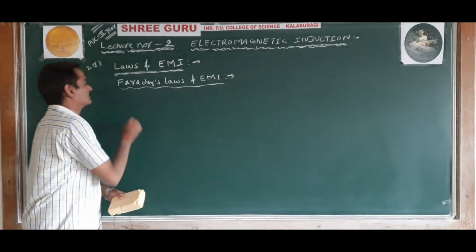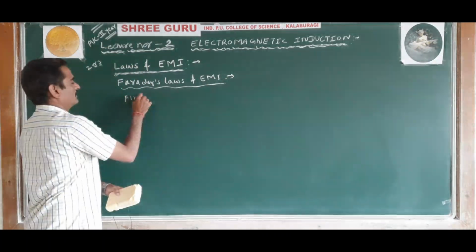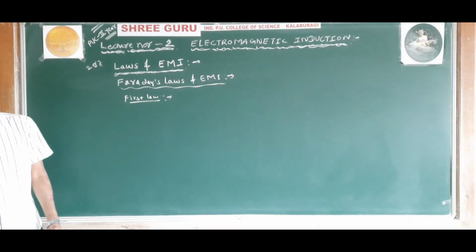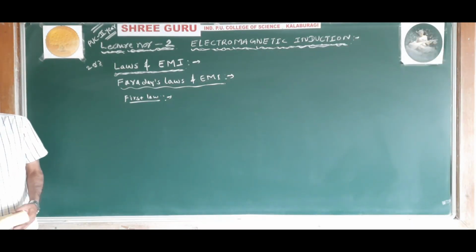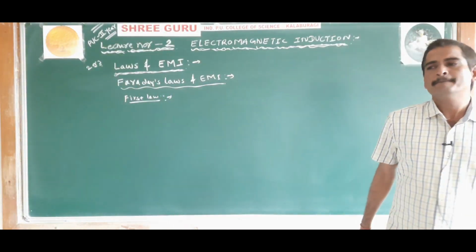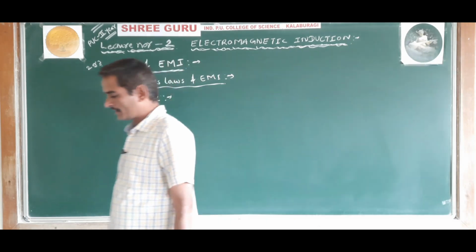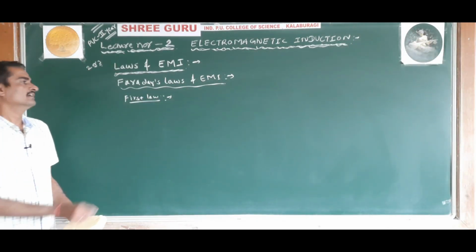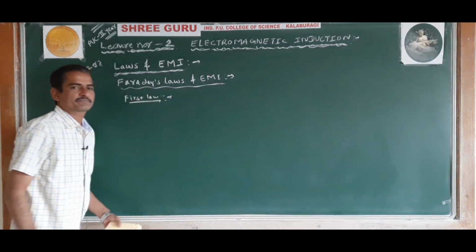Okay, so the first law of electromagnetic induction. Whenever there is a change in the magnetic flux linked with a coil, whenever there is a change in the magnetic flux in a given circuit, an EMF is induced.